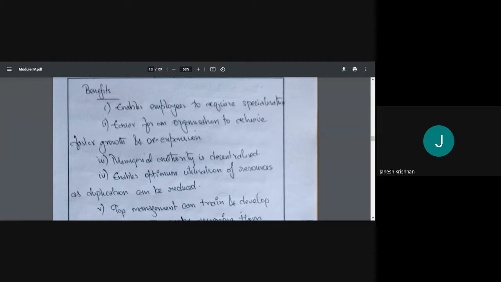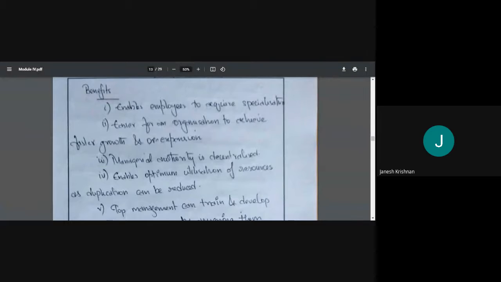The managerial authority is decentralized, right? So rather than the manager controlling everything, his authority is being divided and given to various departments. So the department will also have their own authority. It's not that the manager will control everything. He will control everything, but there is a limit to his authority.